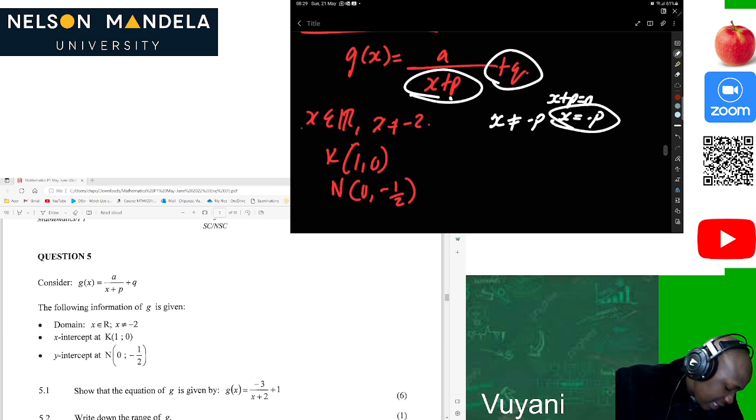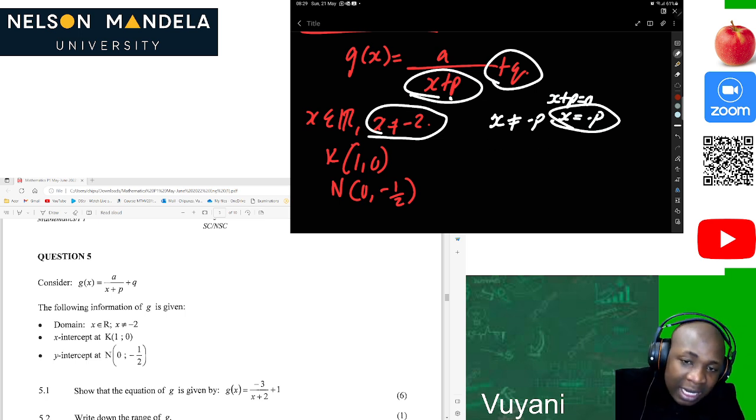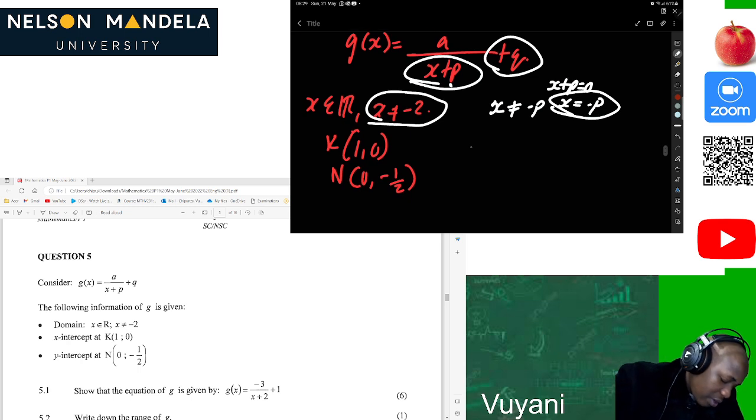So they are telling us x is an element of the real numbers where x is not equal to -2, which means p should be equal to +2 there. Okay, because this is what we are saying, that the domain is always on the denominator and it's always the vertical asymptote. So we already know that y is equal to a over x plus 2 plus q.